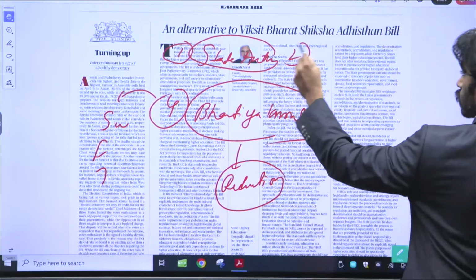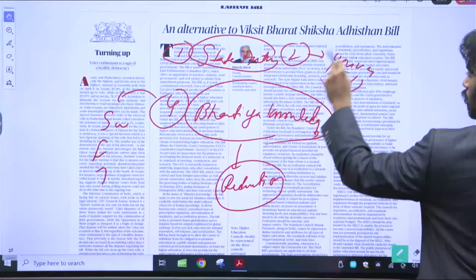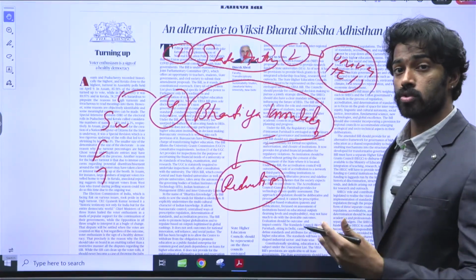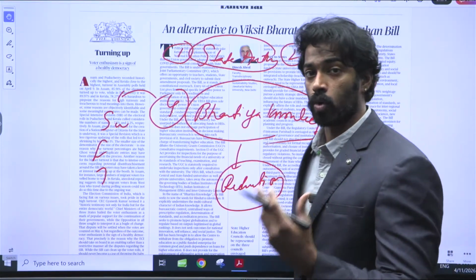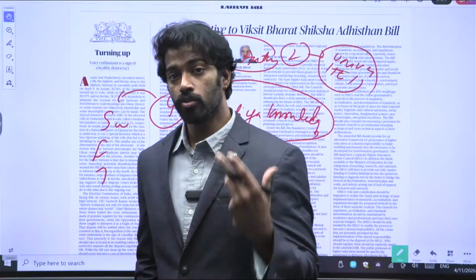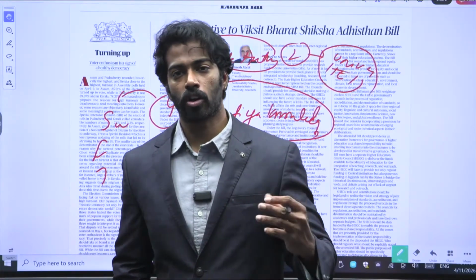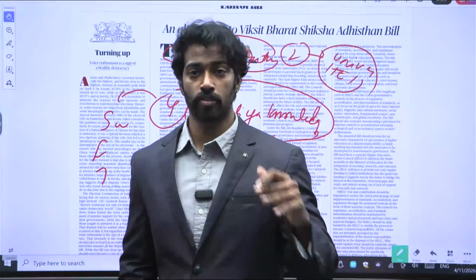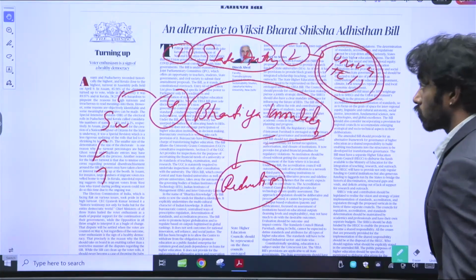Second thing, you have to make the universities and other higher education institutions more inclusive, because when you make those institutions inclusive, that is when you hear the real voice, right? What the students are speaking or what the institutions want or how they can govern themselves. It is not the central authority that is required. It is the voice of the students and the voice of the institutions that is required. Okay, so inclusion of universities and higher education institutions.